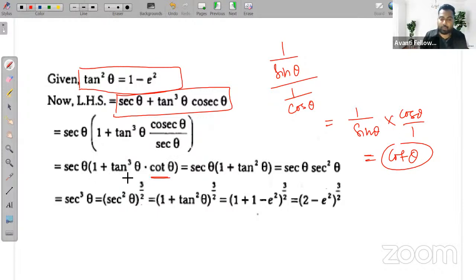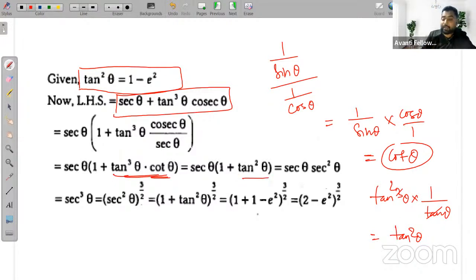है ना? Sec theta into 1 plus tan cube theta into cot theta, है ना? So sec theta into 1 plus tan square theta. अच्छा, tan cube theta into cot theta. Cot theta can be written as 1 upon tan theta. So 1 tan theta will be cancelled out here, and you are left with tan square theta. So tan cube theta into cot theta can be written as tan square theta.